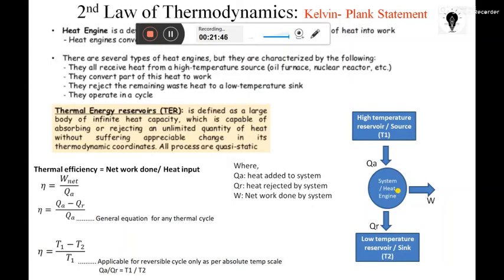As I told you very early in this lecture, 100% thermal efficiency is not possible. 100% thermal efficiency means W net should be equal to QA.